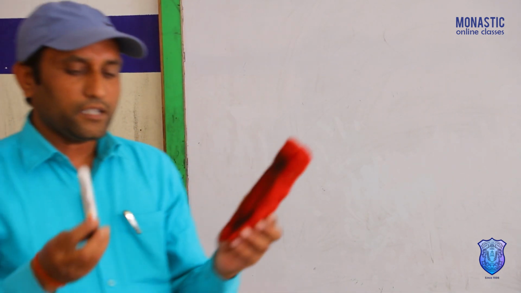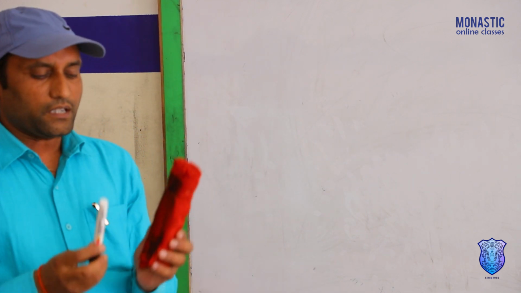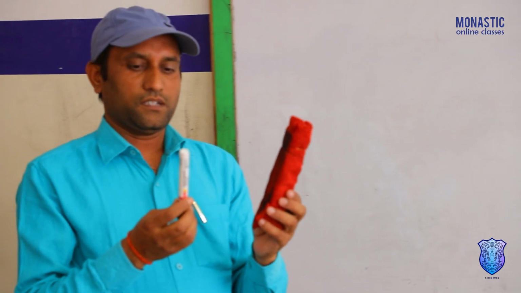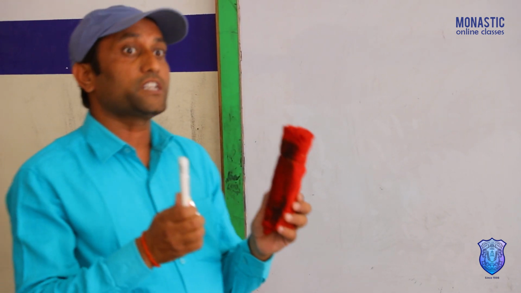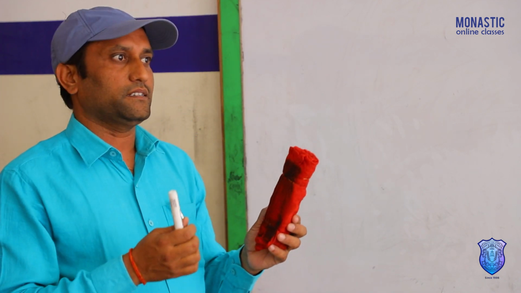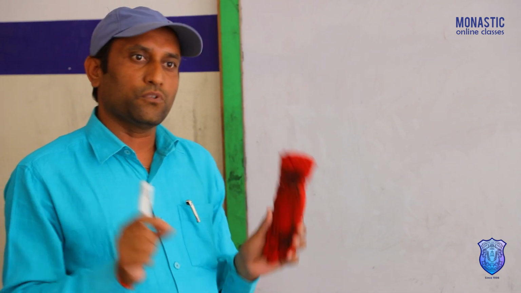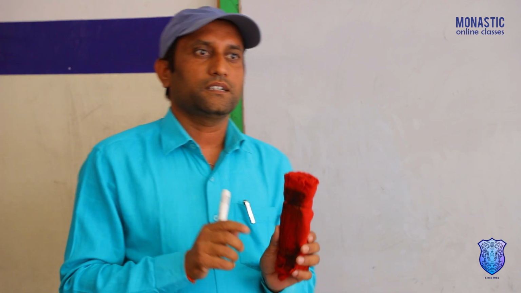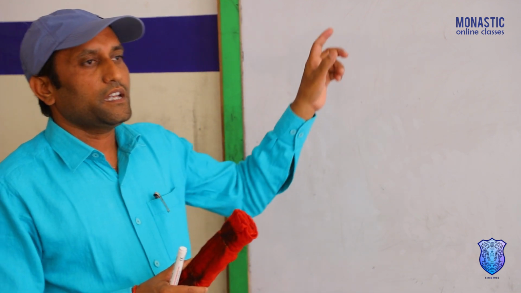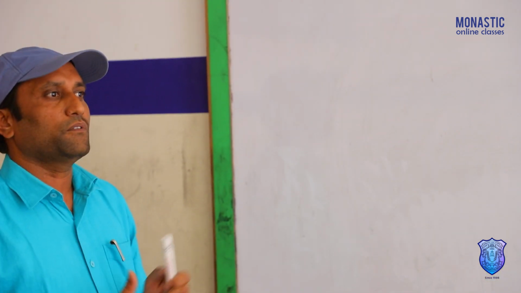Between every body in this universe, like this duster and marker, there also exists a force, but it is a small force and is not noticeable. But if the bodies are big, like Earth and Sun, or Earth and Moon, then that force is noticeable. Even between a small body or a bigger body, there exists a force. That force is known as gravitational force, or we simply say gravitation. Here we discuss gravitational force: what is gravitational force, what is gravity, and what is Newton's law of gravitation.